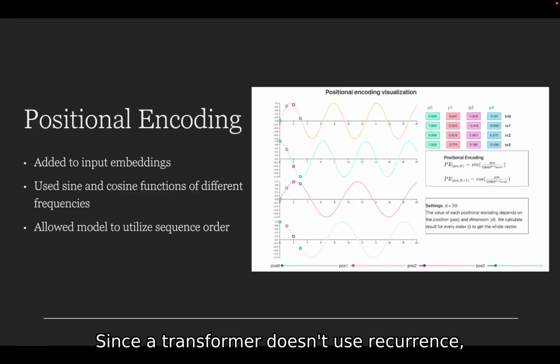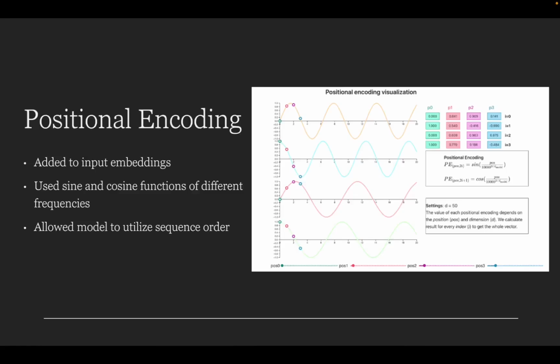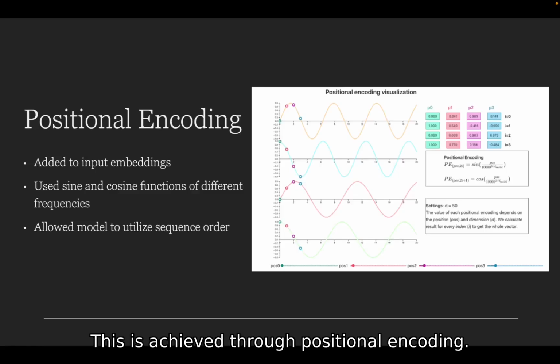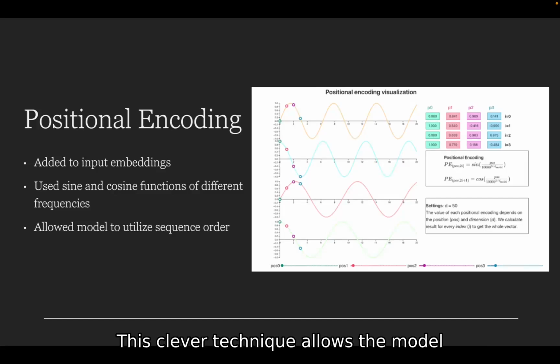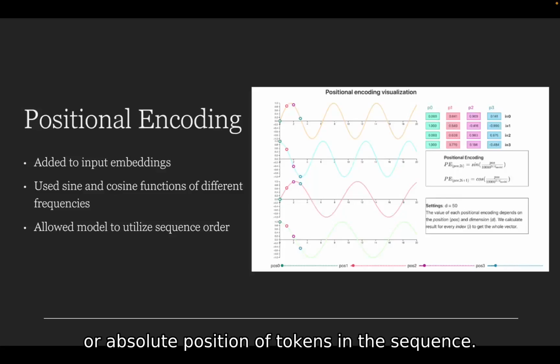Since the transformer doesn't use recurrence, it needs another way to understand the order of input sequences. This is achieved through positional encoding. This is represented by sine and cosine waves of different frequencies. This clever technique allows the model to inject information about the relative or absolute position of tokens in the sequence.